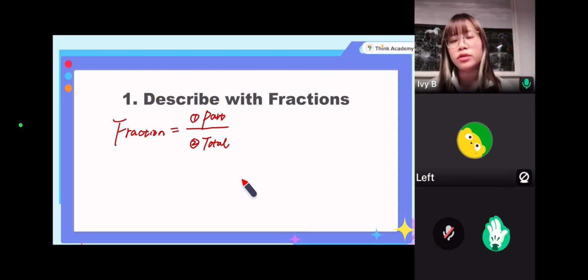Fraction equals the part over the total. And make sure you know that this dash in between can be understood as a division symbol. Okay, the part divided by total. All right, so this is the first thing you need to know. When you draw a star, that means this is the note you need to take down.